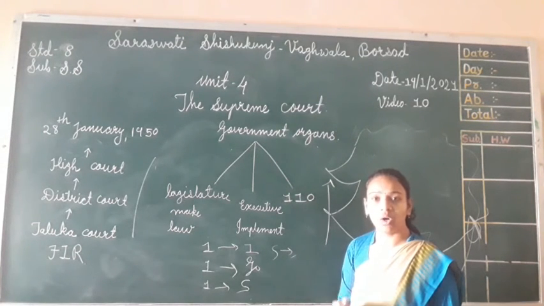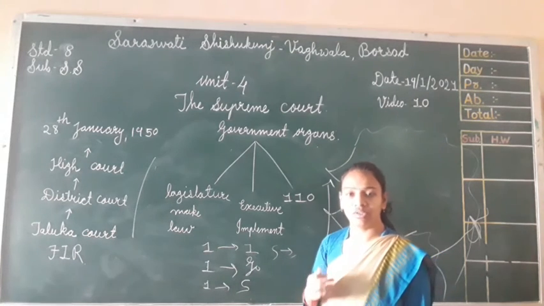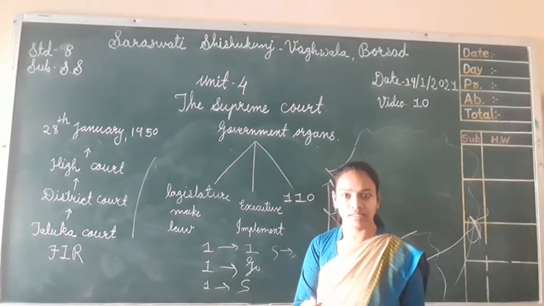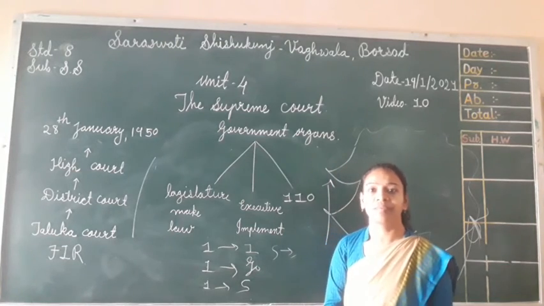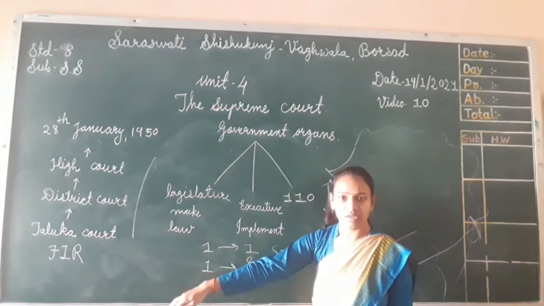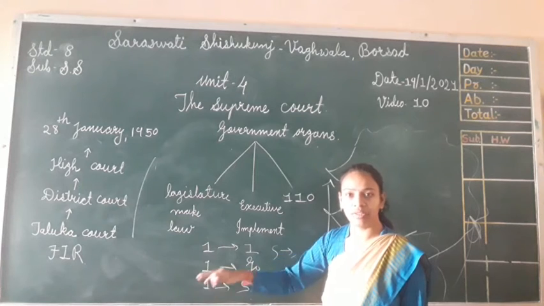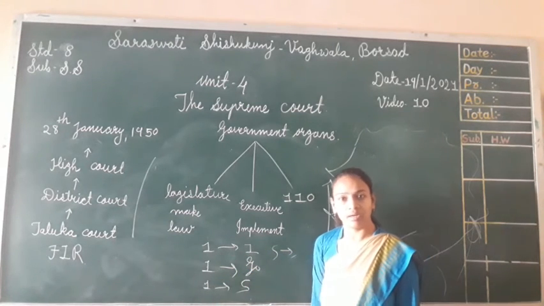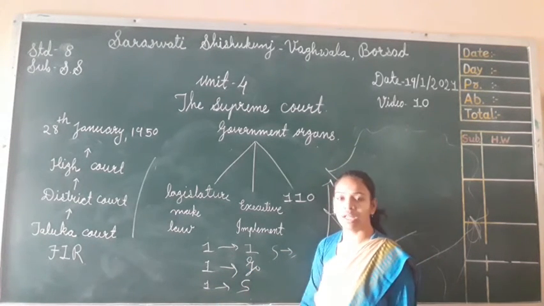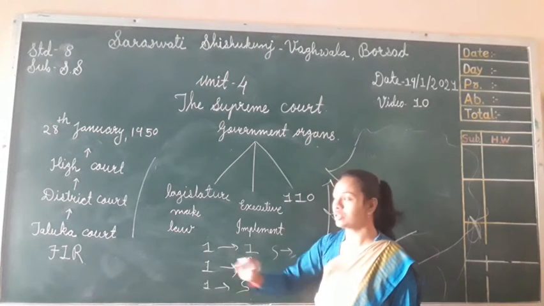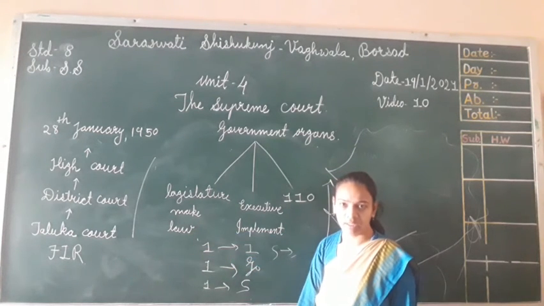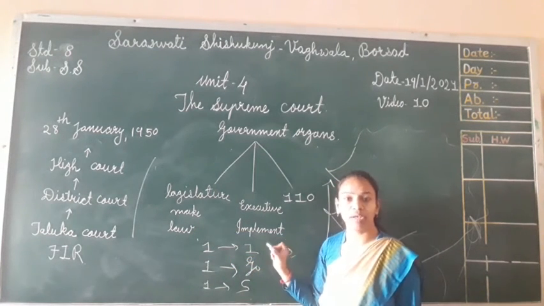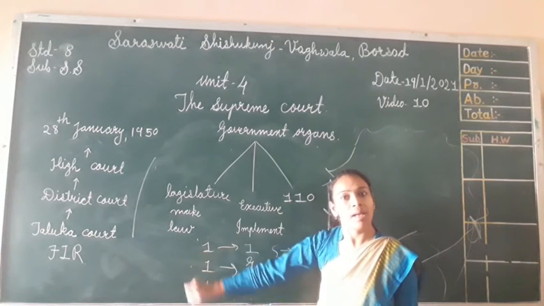It means the judiciary can take decisions in favor of any person or any institution without the impact of crime, without the force of any political party or any political power.